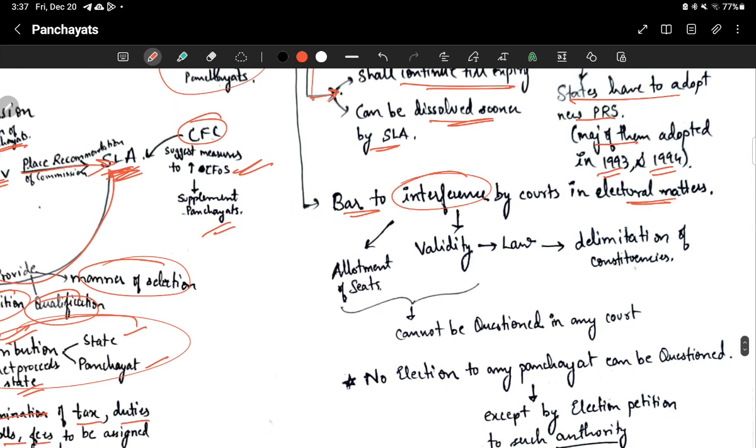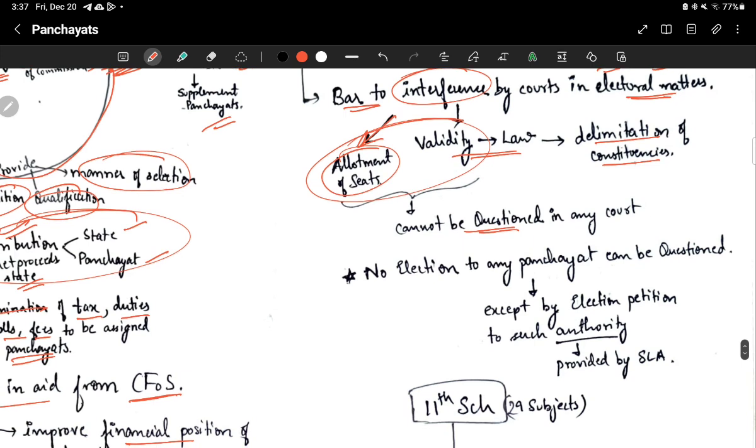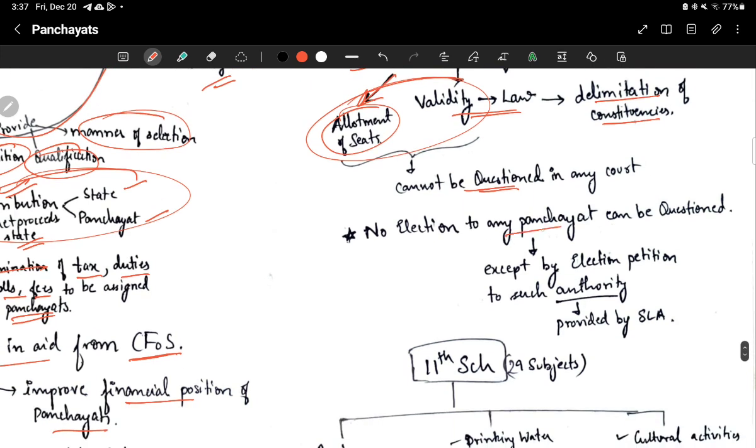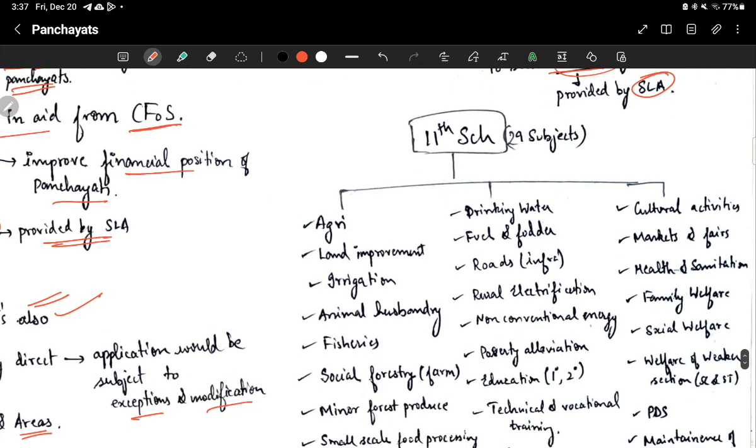What will they not interfere into? They will not interfere into the allotment of seats and validity of any law related to delimitation of constituencies. Okay, validity and allotment cannot be questioned in any court. And no election to any panchayat can be questioned except by an election petition to such an authority provided by the state legislative assembly. Okay, only such an authority you can go to for questioning. Like if you want to question, go to this authority created by the state legislative assembly.